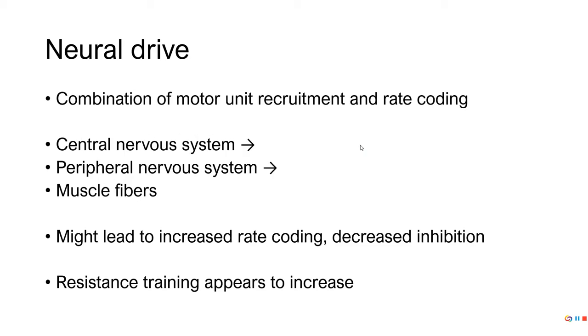So this is really what neural drive is. It's that motor unit recruitment and rate coding. You need both. This is the central nervous system talking to the peripheral nervous system, which then talks to the muscle fibers. As a result, with this increased neural drive, we might have increased rate coding, which is the ability of a motor unit to fire more often. There's also going to be less inhibition. Resistance training appears to increase these things, increased neural drive.